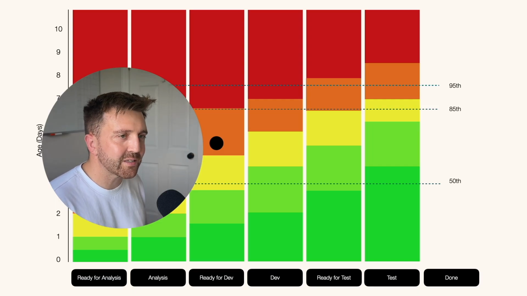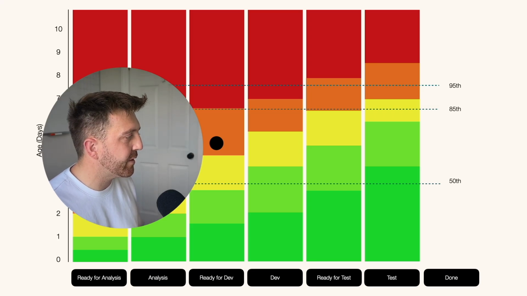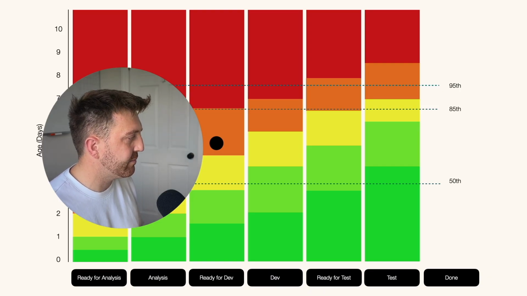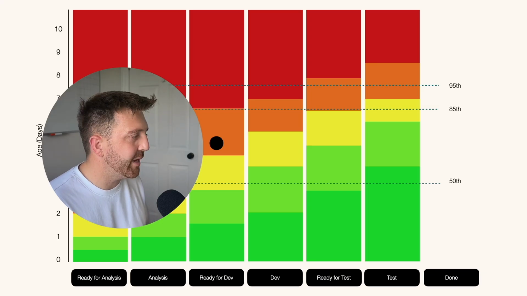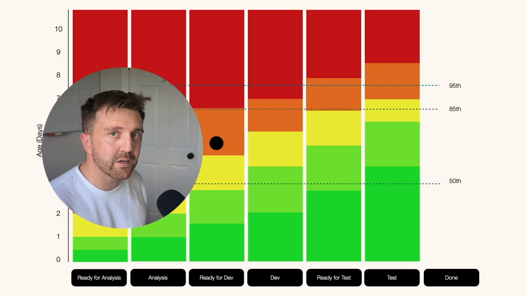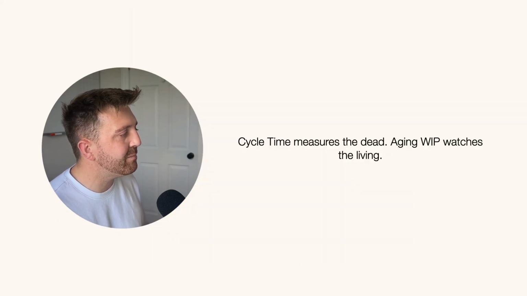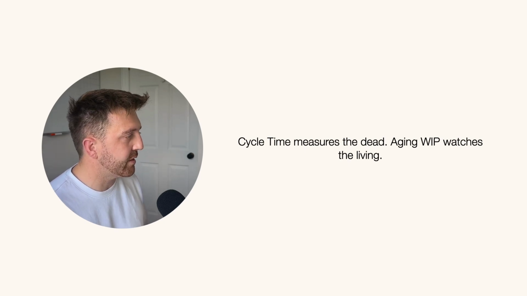This is when you ask, is the ticket blocked? Is it bigger than we thought? Does the team need help? How about we swarm on it to get it back on track together? And you don't need to be the dev working on the ticket to spot this. Anyone on the team can look at the chart and start the conversation. Cycle time measures the dead, and aging WIP watches the living.